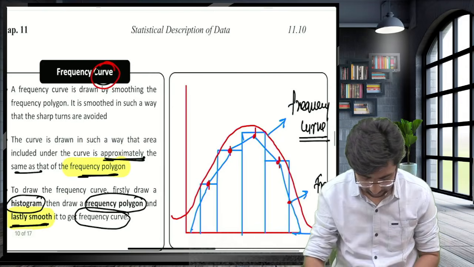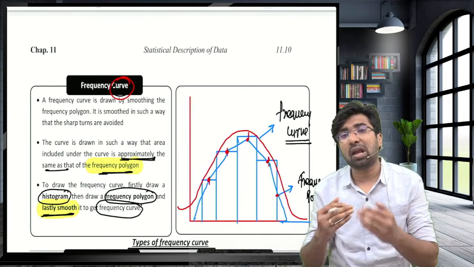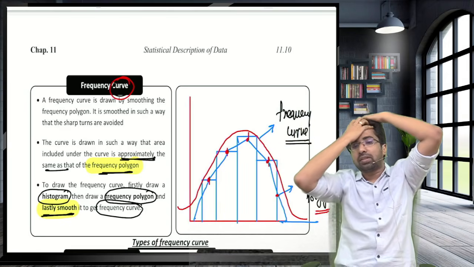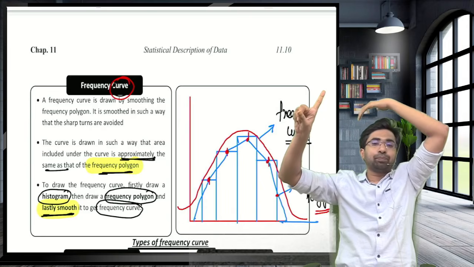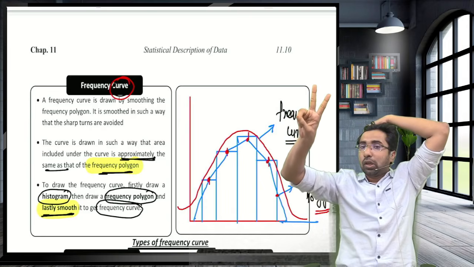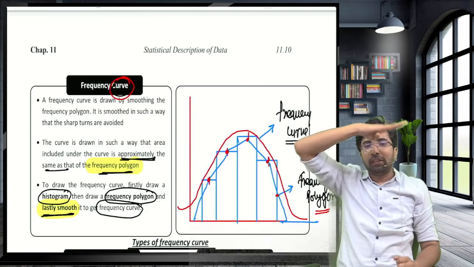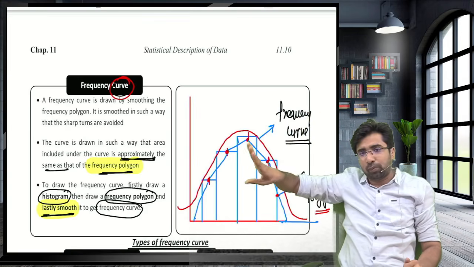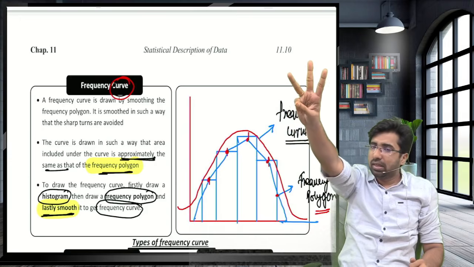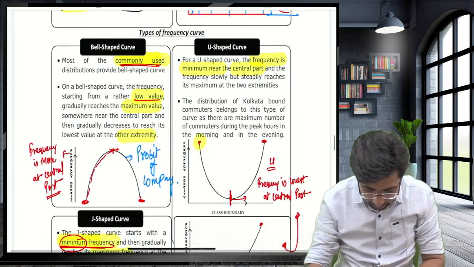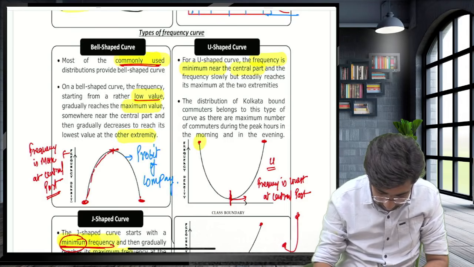Guys, we will now study the types of curves, but before that, are you all clear with the histogram? The frequency polygon is made by joining the midpoints of the bars. When the smoothing feature is added to the frequency polygon, you will receive the frequency curve. Now, how many frequency curves are there?